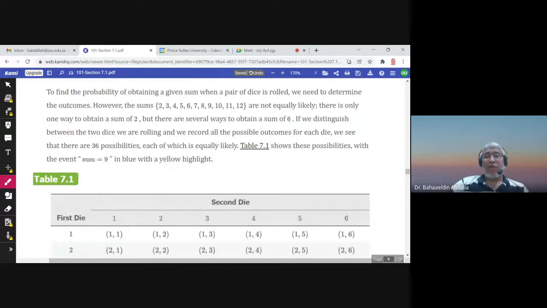Now, let us talk about the experiment tossing 2 dice. Okay, a pair of dice. Roll a pair of dice and notice the sum of the dots. So what would be the sum of the dots? Well, it could be 1, 1, so the sum is 2. That's the smallest sum. And it could be 6, 6, the largest possibility. 6 plus 6 is 12. So the sums are from 2 to 12.